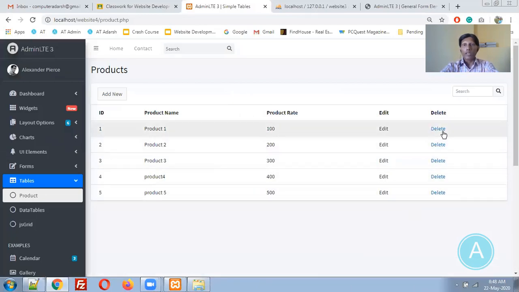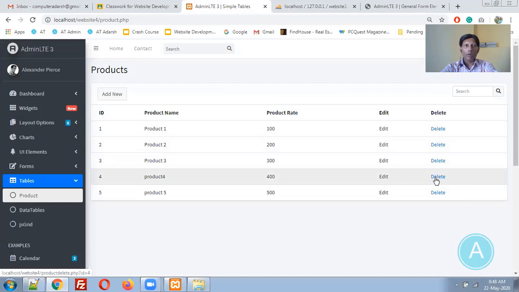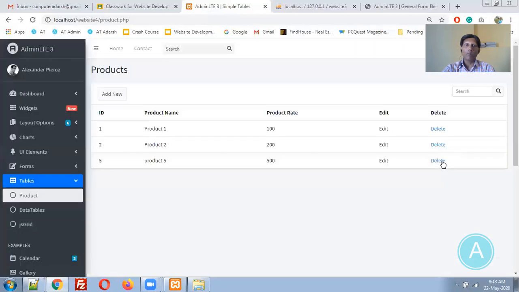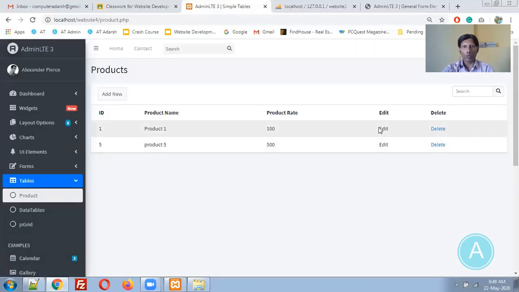The delete link is there, you can review it. Let me click on item 4. Now you can see the URL over here. In the URL it is showing that ID 4 is there. Let me open these. 4th item deleted, 3rd item deleted, 2nd item deleted. Delete is working fine. Now we have to prepare the edit page.